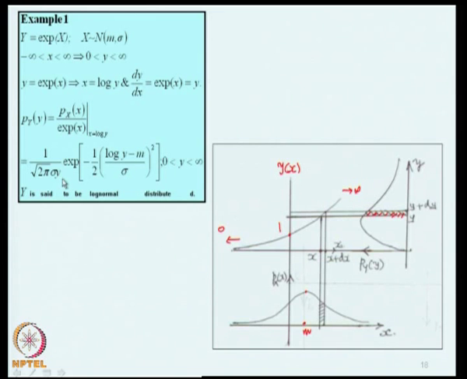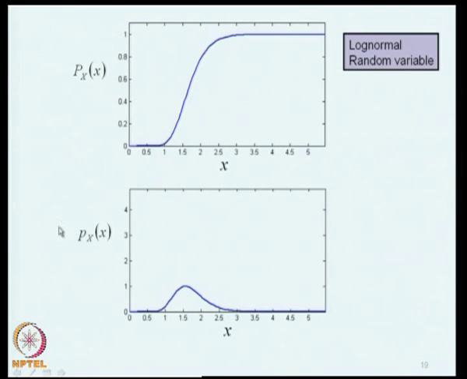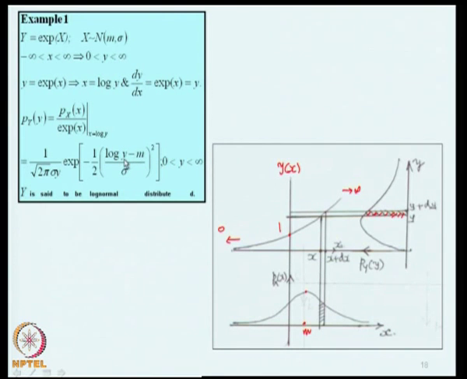The state variable y is appearing here as well as here. This random variable y is known as a log normal random variable. The name originates because x, which is normal, is actually log y. So, the logarithm of y is normally distributed, and we call it a log normal random variable.